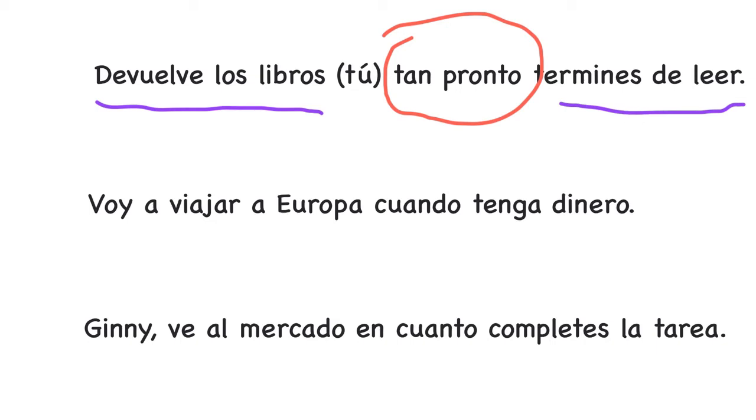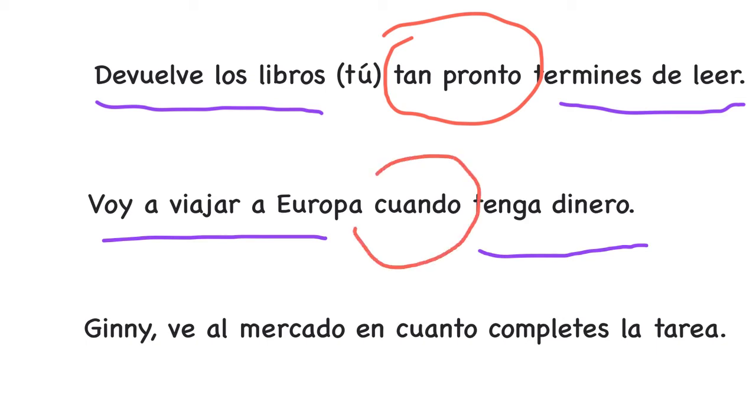Voy a viajar a Europa cuando tenga dinero. Okay, we have 2 sentences here too. We have voy a viajar a Europa, y tenga dinero, yo tenga dinero, and both sentences are connected by cuando, which is one of those adverbial conjunctions.